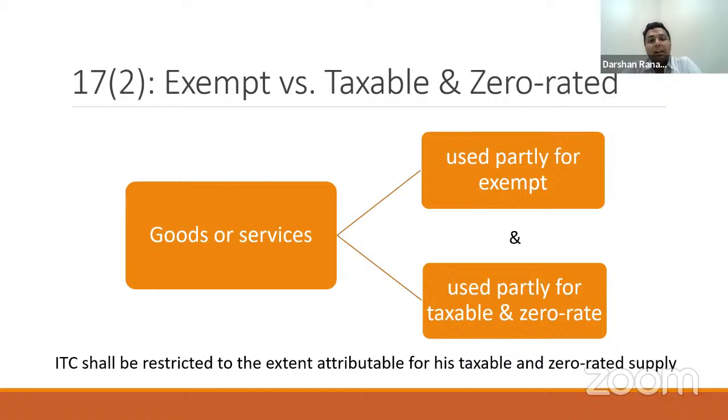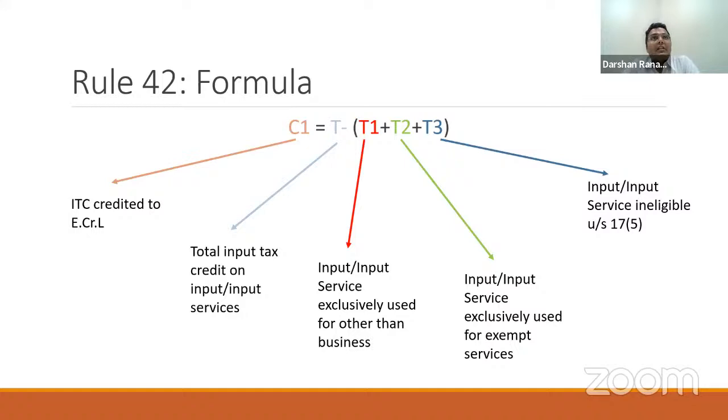Section 17(2) says that your ITC will be restricted only to the extent which is attributable to your taxable activity and zero rated supply. Now, when goods or services are used partly for exempt and partly for taxable, how do we identify the eligible portion and the ineligible portion? For that, the government has prescribed a very complex formula in the mechanism of Rule 42. The next 3-4 slides will help us understand this formula in detail, because for all entities providing exempt supplies or doing non-business activities also, this formula becomes very important to decide what is your eligible ITC.